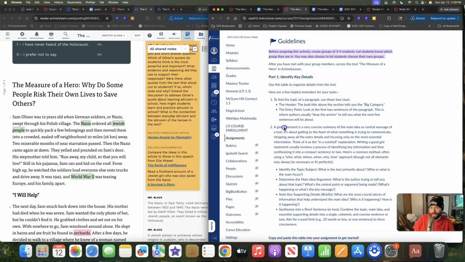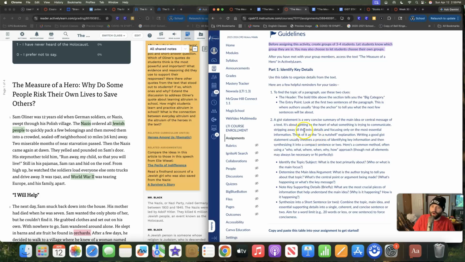And so a gist statement, which to me is just another version of saying a main idea statement, or a short summary, is a very concise summary of the main idea or central message of a text. It's about getting to the heart of what something is trying to communicate, stripping away all the extra details and focusing only on the most essential information. Think of it as the "in a nutshell" explanation.